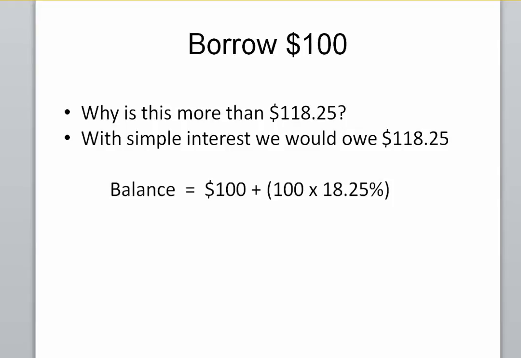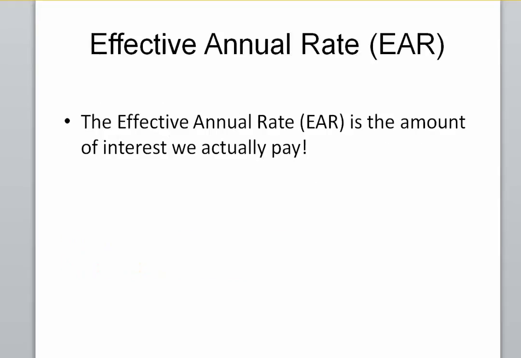Recall, for simple interest, we simply take our initial balance and add to that the balance times the 18.25% interest rate. But in this case, we have compounding. Remember compounding? When we earn or pay interest on interest? This brings us to our effective annual rate, or EAR. The EAR is the amount of interest we actually will pay if we borrow money using this credit card that has daily compounding. In this case, the EAR is 20.02%, and we can find this by taking the amount of interest we paid in the first year and dividing it by the $100 that we borrowed.